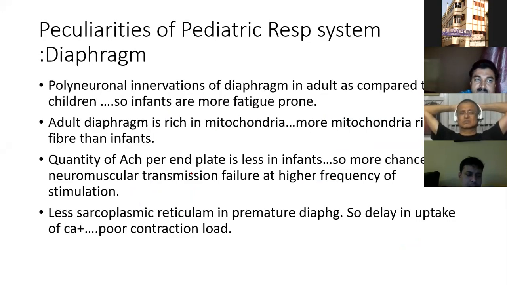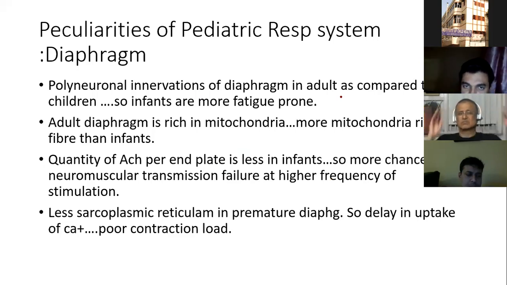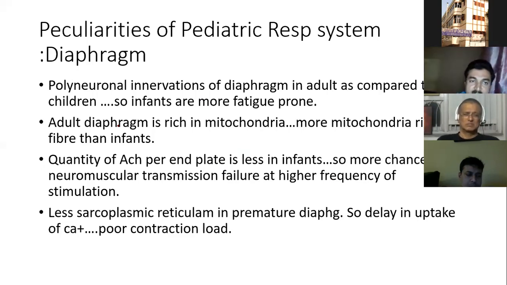Next, there are some more limitations with respect to the diaphragm. Polyneuronal innervation of the diaphragm is present in adults as compared to children. So in adults, one muscle of the diaphragm is innervated by multiple nerve endings. But in the pediatric age group, the nerve endings per muscle fiber are much fewer. So they are more fatigue prone. The adult diaphragm is rich in mitochondria. So more mitochondria, more power, more energy.